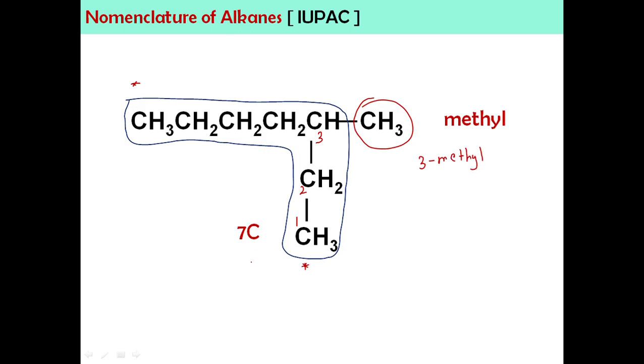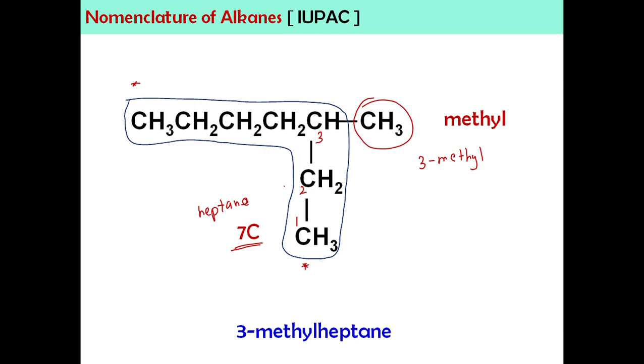Okay, what about the 7 carbon? What is the parent chain name? Kalau 7 carbon, it's going to be heptane. Okay, jadi kita akan gabungkan dua nama ni dalam satu perkataan. The name will be 3-methyl heptane.